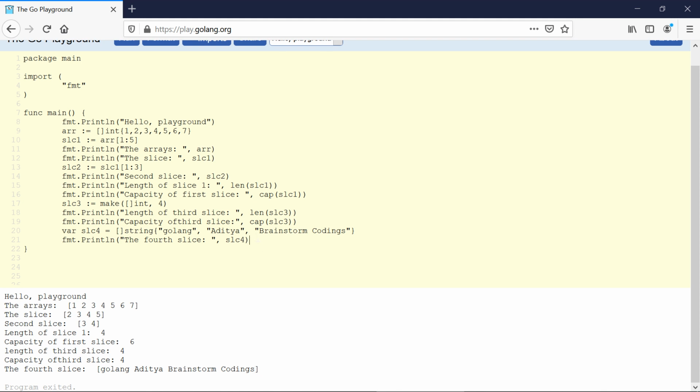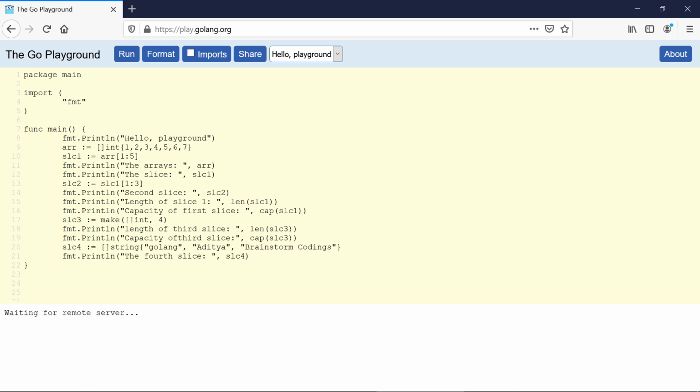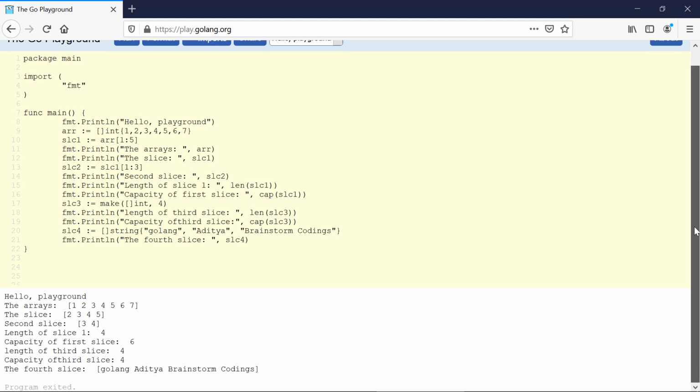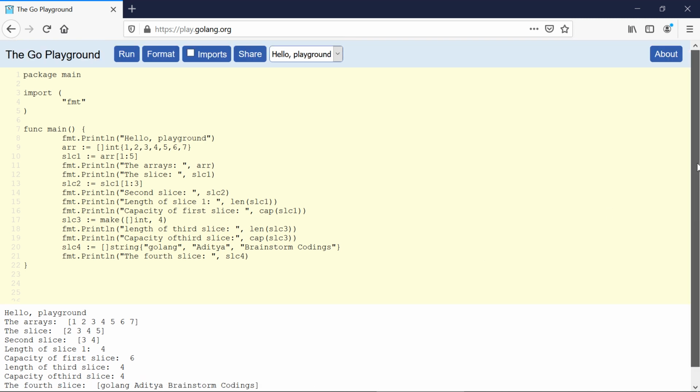And the fifth way is to use the short declaration method. So if I remove this var keyword and use the colon followed by the assignment operator, this will be the shorthand declaration. And if I run this code, I will still have the same slice. You can see we have the fourth slice, the elements are still the same, and we have used the shorthand declaration method. So these all are the ways in which we can declare the slices in Golang. So that's all about declaring the slices.